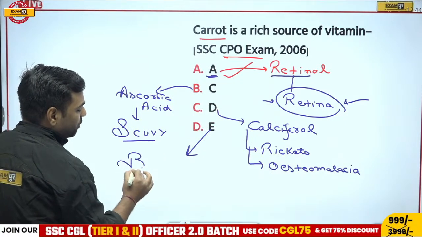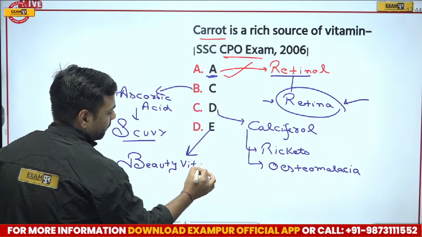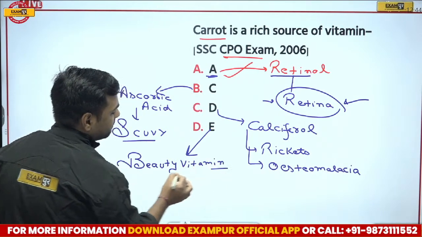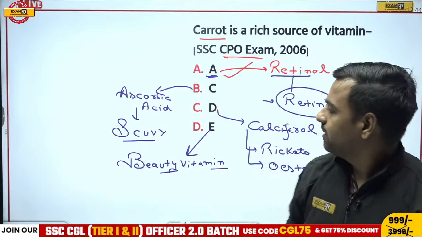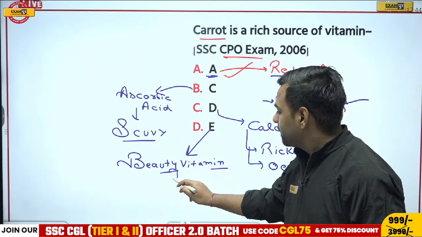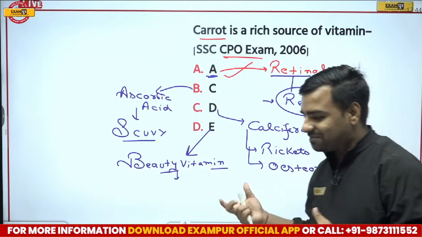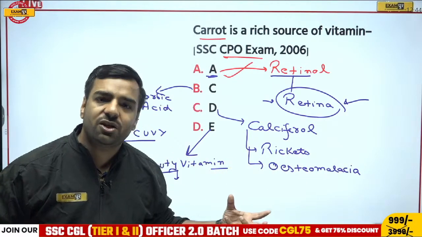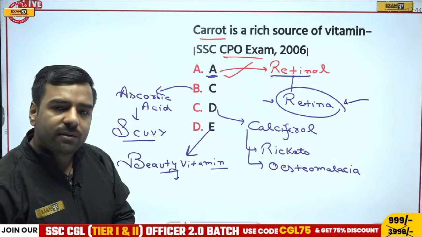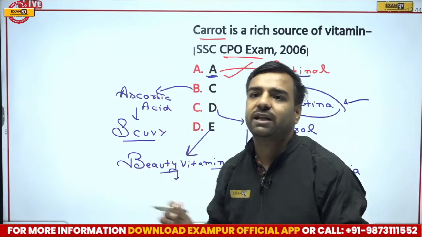Now, option number E, vitamin E. It is also known as the beauty vitamin. So obviously it prevents you from aging, right? And remember one thing, this vitamin E is not only known by its name. Obviously from the name it would be clear. All those creams which you are using will be having vitamin E. If you want to prevent yourself from aging, you will be using vitamin E.